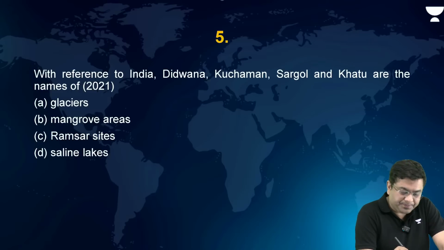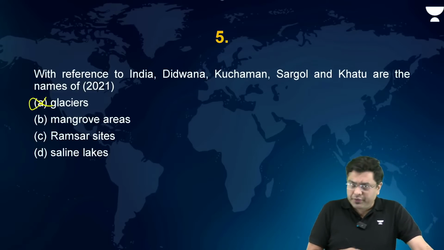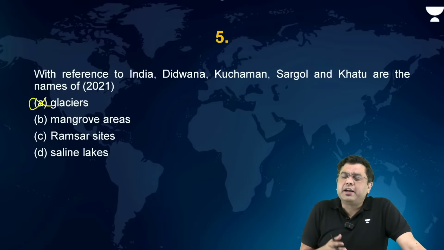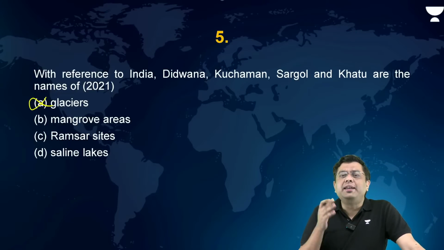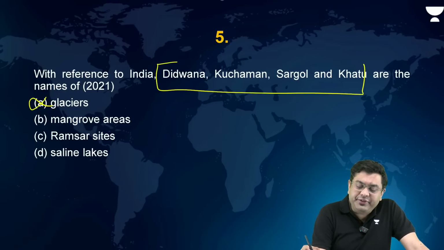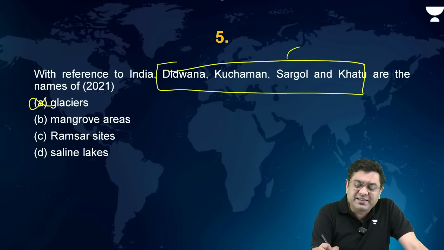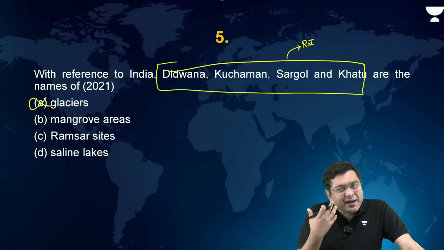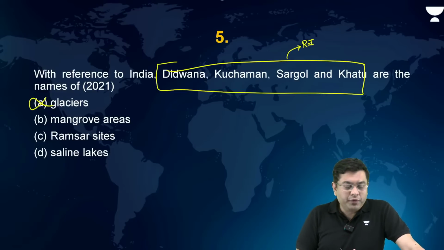So obviously, they cannot be glaciers. Now, mangrove areas, let's suppose we get confused whether they are in the region of mangrove, coastline, etc. But if you know that all these are actually situated in the state of Rajasthan, then you will understand that these are not even the mangrove regions.